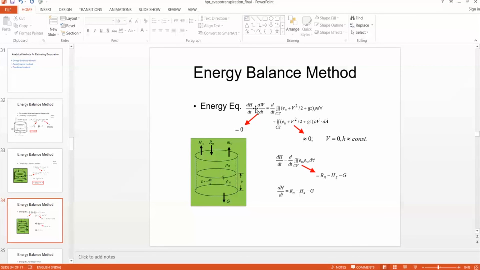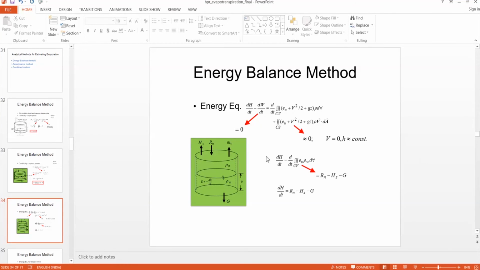So the left hand term is nothing but the rate of change of internal energy of the water body, and that is equal to the rate of accumulation of internal energy plus the net outflow of internal energy.